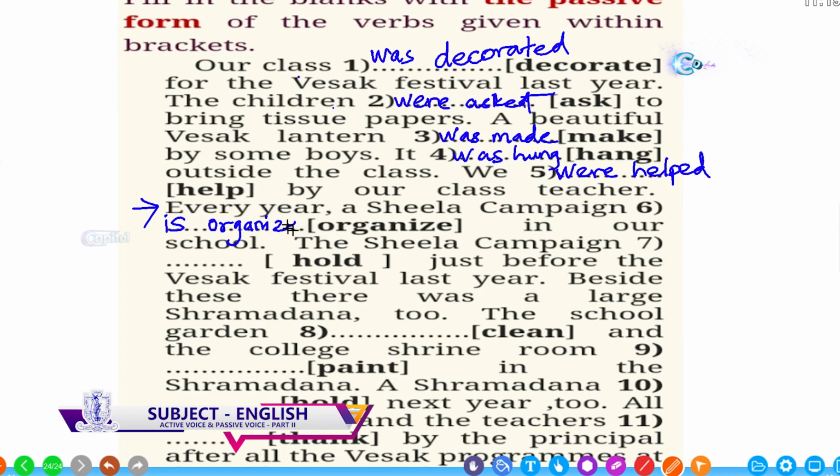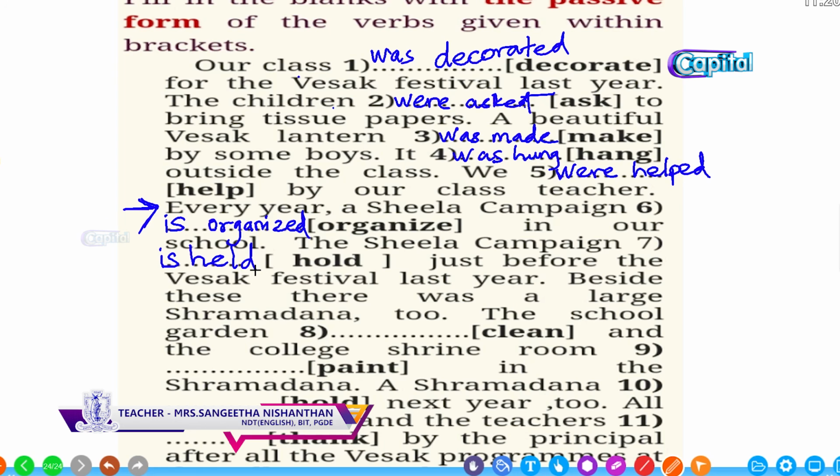This is how you are going to face questions in your examination. Most often active voice and passive voice questions can be seen in your final exam paper in the O/L level. In our school, the Sheila campaign, it is about the campaign that happens every year, so it should be in simple present. Again is plus past participle, held just before the Vesak festival last year.